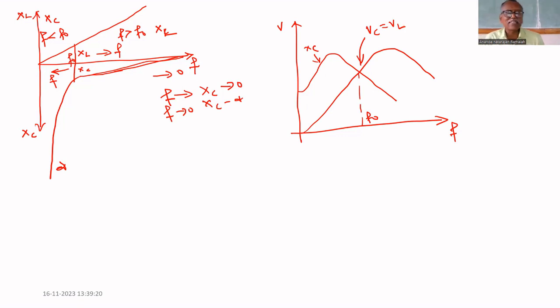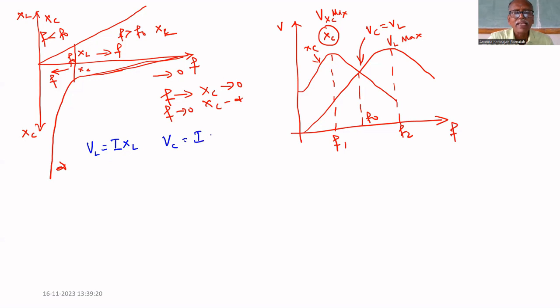But from this plot, we can understand that at one particular frequency, say F1, VC is maximum. Similarly, at another frequency, say F2, VL is maximum. How to find the frequency at which VC will be maximum, and the frequency at which VL will be maximum? Let us find that.